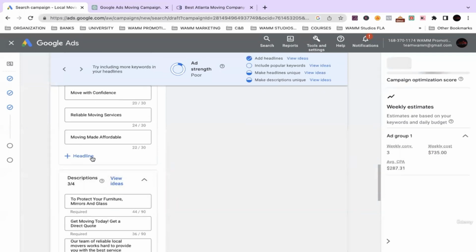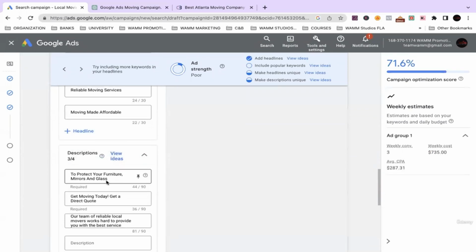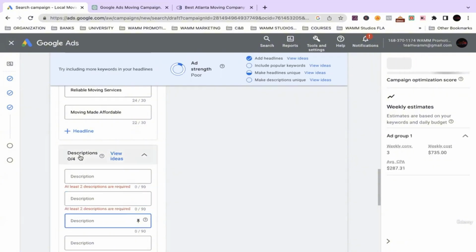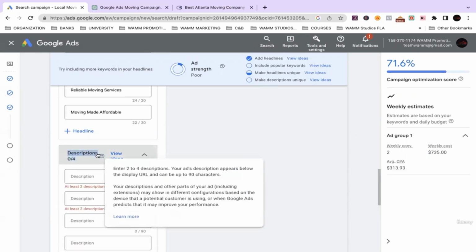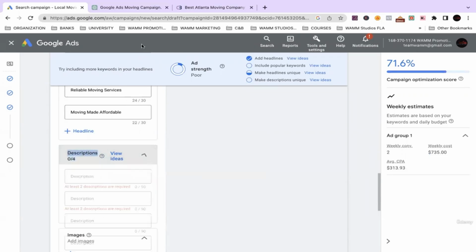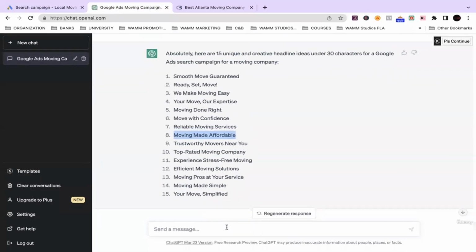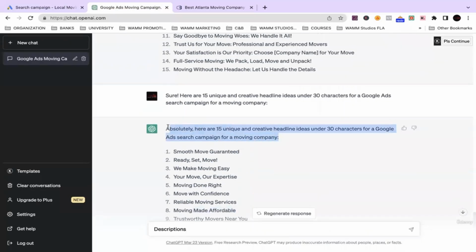All right, so descriptions. These are auto-generated, so of course we're not going to use them. So instead of headlines, now we're going to tell it to do the same thing, but for descriptions. So let's see.